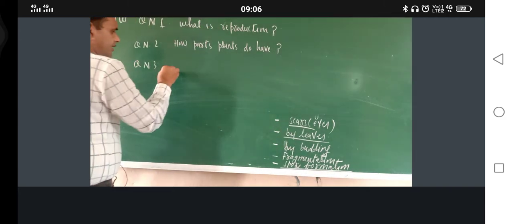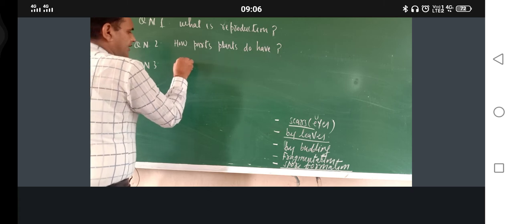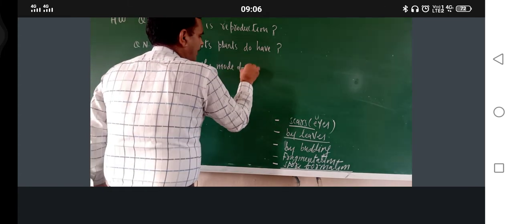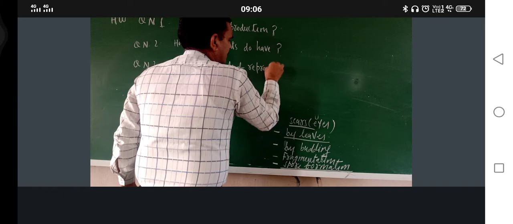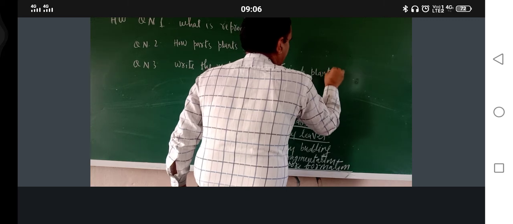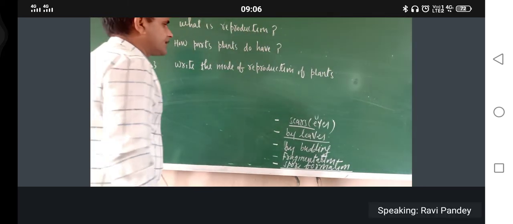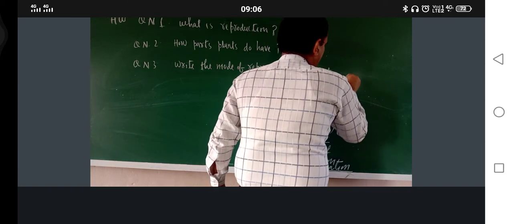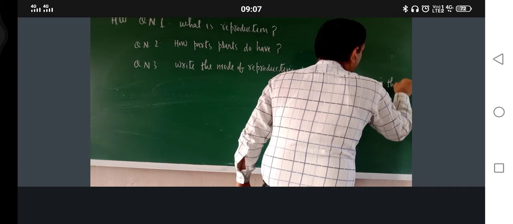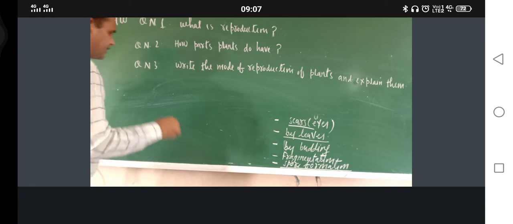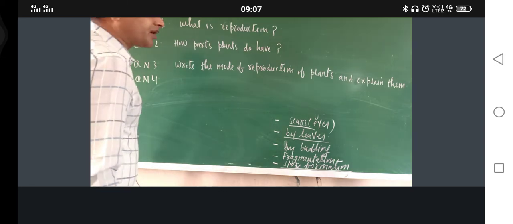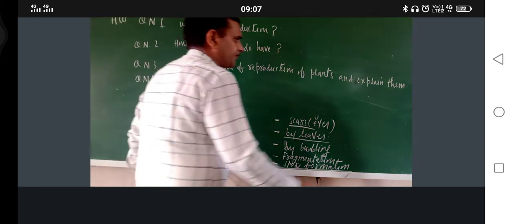Question number three. Write the mode of reproduction of plants. Okay. And explain them. Next question.